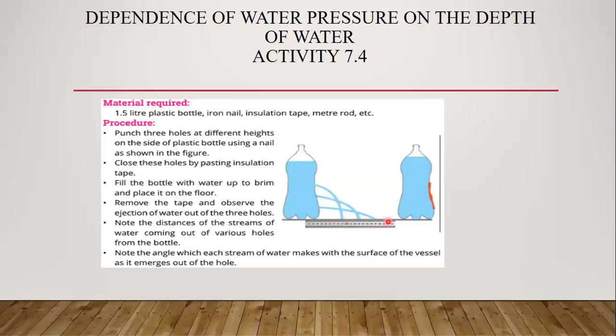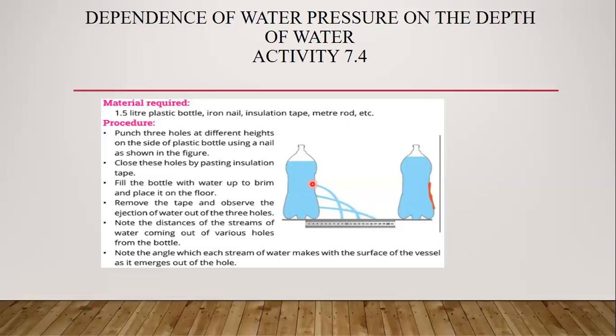Now we are having a scale here. Let's suppose it is 5, 10 and 15. So we have observed from this that the lowest hole, the hole which is at the depth, covers more distance. Why is it so? It is very simple. The lowest hole has more pressure of water at this point, so the water stream covers the longest distance as compared to hole number 3, which is at height, and at this point the water pressure is very less.